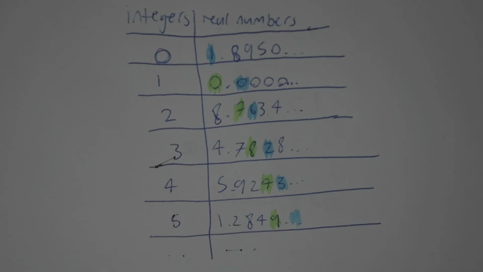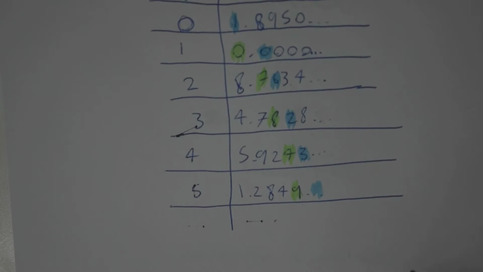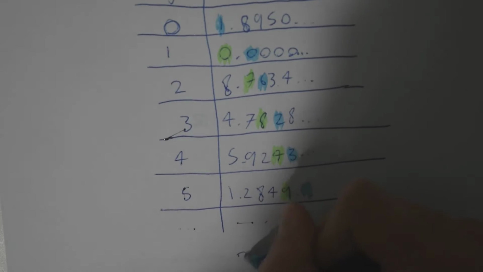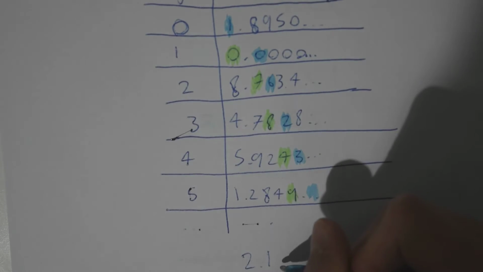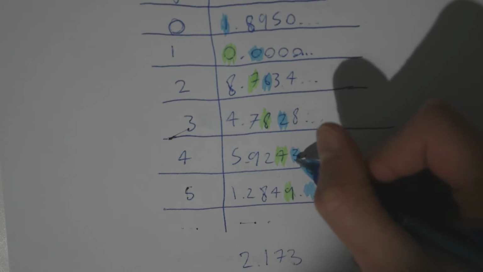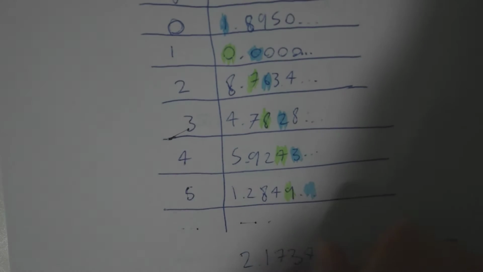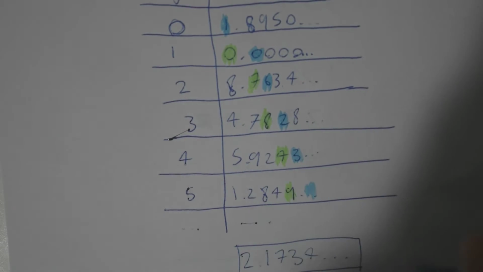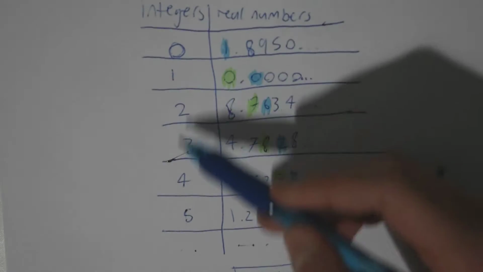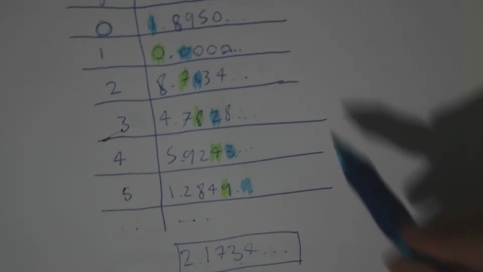And then obviously there's no more space at the top to write this out, so I'll just do it at the bottom. We have 1, which turns into a 2, 0, which turns into a 1, 6 turns into a 7, 2 turns into a 3, 3 turns into a 4, and so on and so forth. And now we have this brand new number that yet again cannot be mapped to any integer because we've used all the integers, but there are still more numbers to be created here.